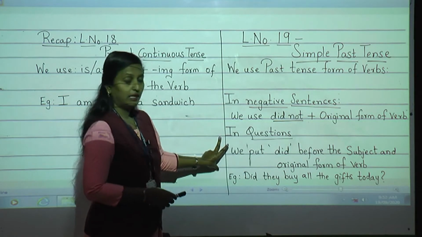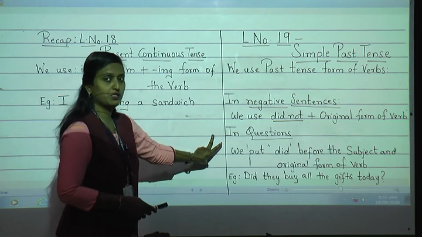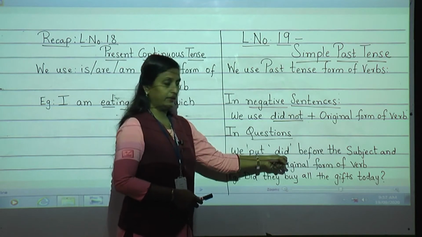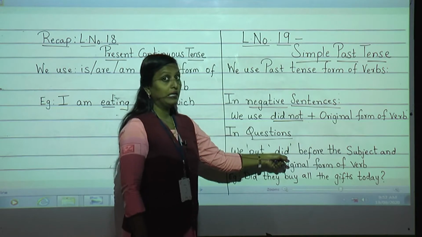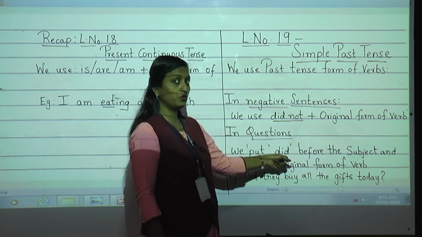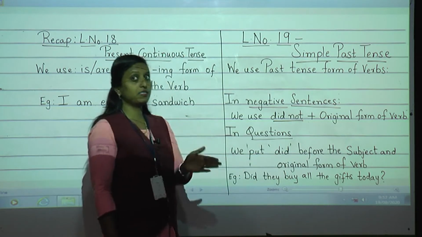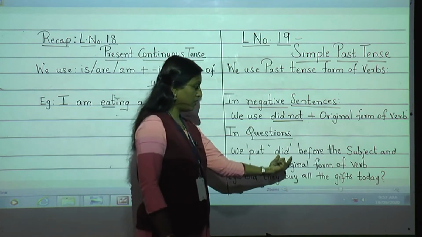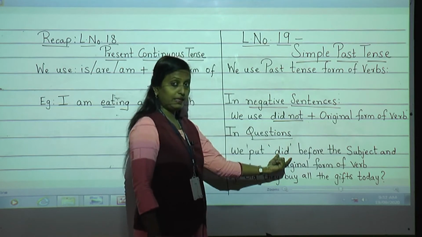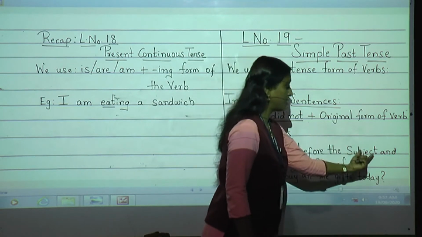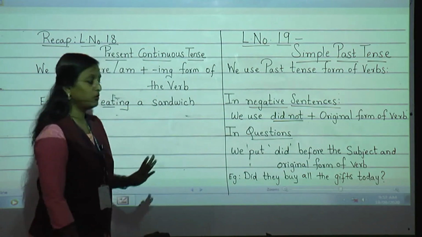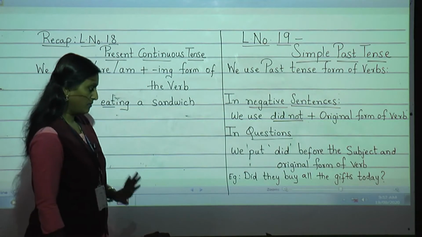Next is what? Questions. How will we do questions? We put did. In present tense, what did we use, students, do you remember? Yes, we used does and do. But now in past tense, for questions, which word are we going to use? Did. And that did will come before the subject and the original form of the verb. Every time you have to use the original form of the verb.